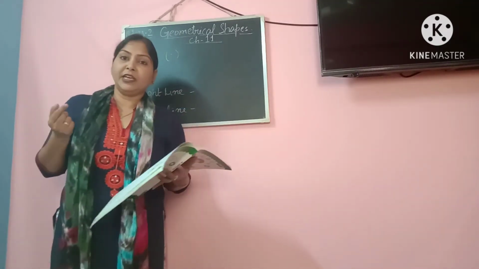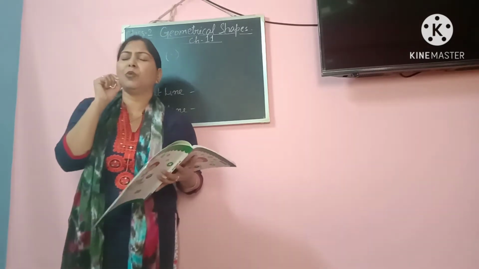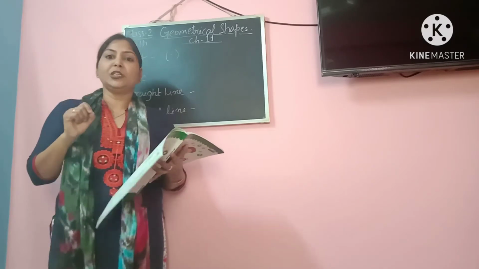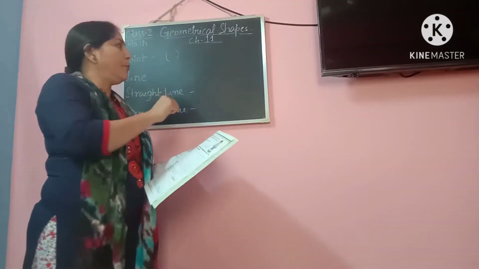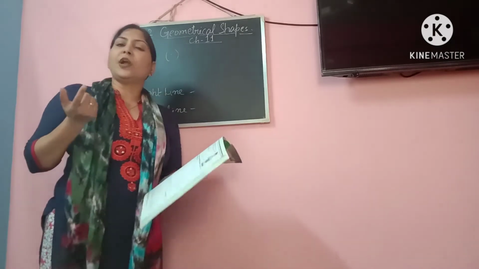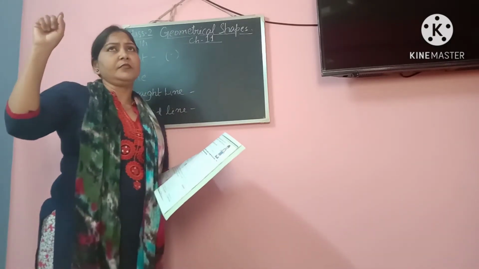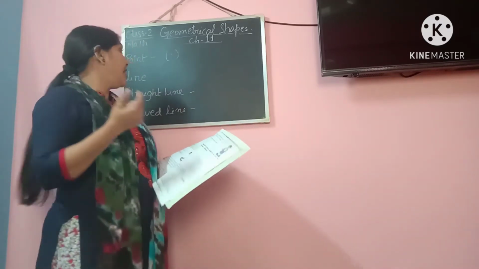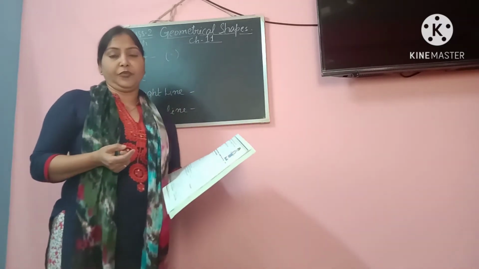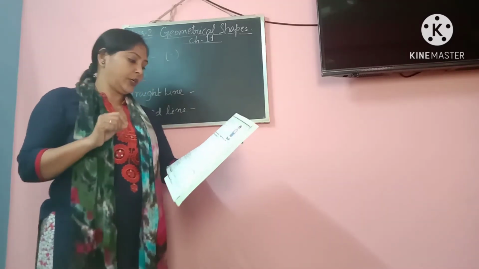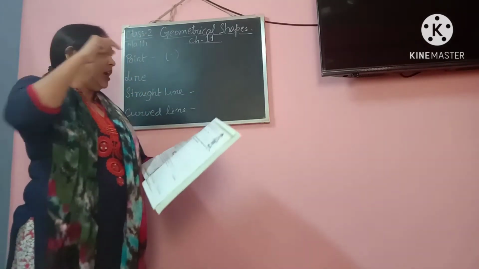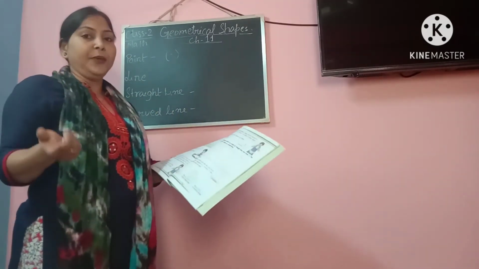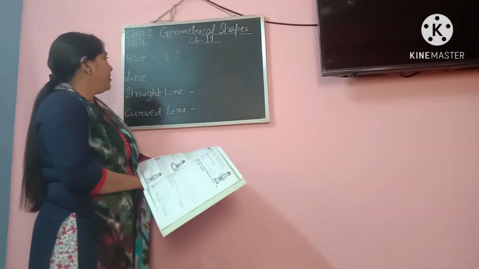So this point is very small and it has no dimension. Meaning, when you draw a point, it does not have any length, any breadth, or any height, nothing of that sort. Point is just a dot. When you draw a dot on a plain paper or in your book or copy, that is called a point.